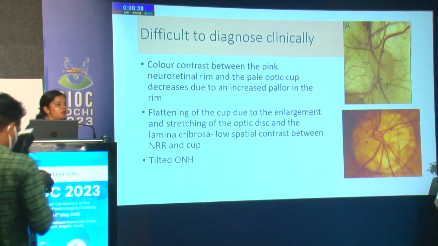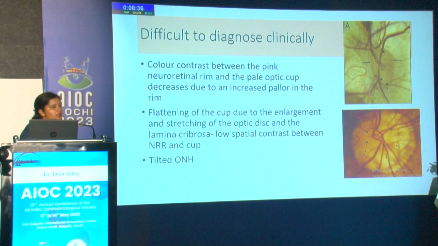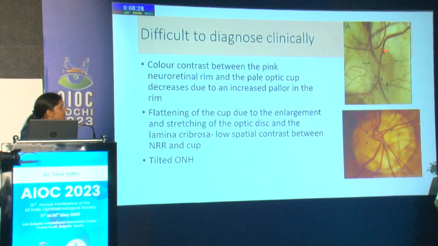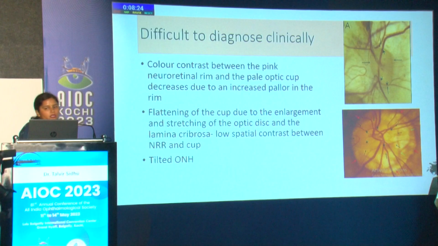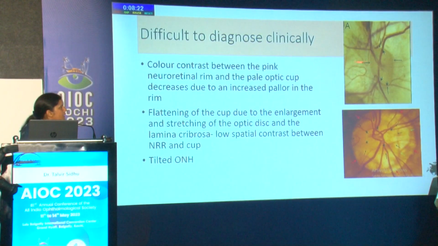So glaucoma in myopia is very difficult to diagnose clinically. Why? Because of the large peripapillary atrophy that can be present along with glaucoma in myopia. It is difficult to first ascertain the boundaries of the optic nerve head. Here we can see thin black arrows forming the boundary of the optic nerve head, and this figure A shows a glaucomatous optic nerve head, where we can see a bending of vessels right at the edge of the optic nerve.